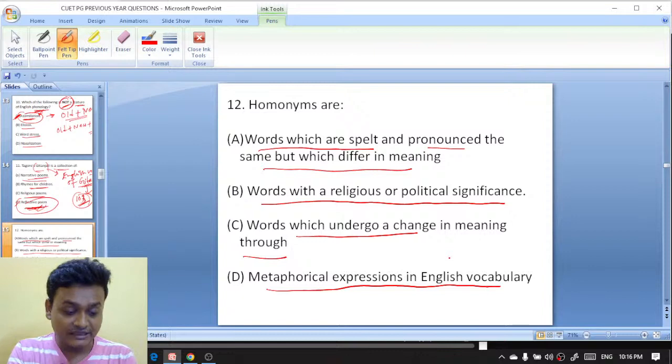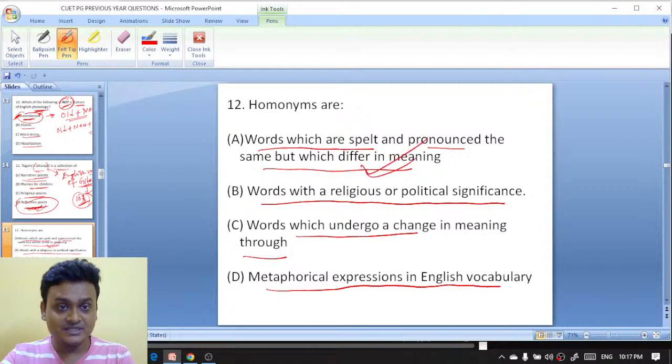Isna is saying A. Words which are spelled and pronounced the same but which differ in meaning. Yes, exactly right, Isna. Preeti also says A is the right answer.